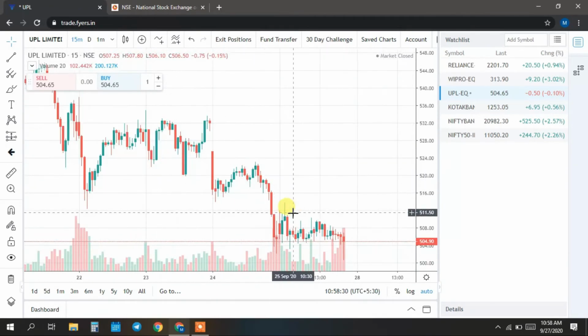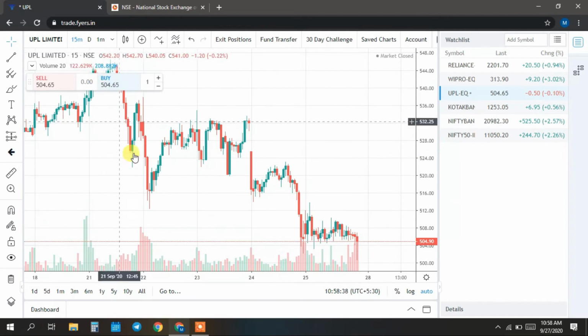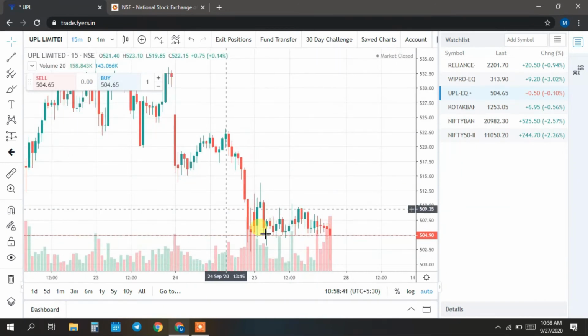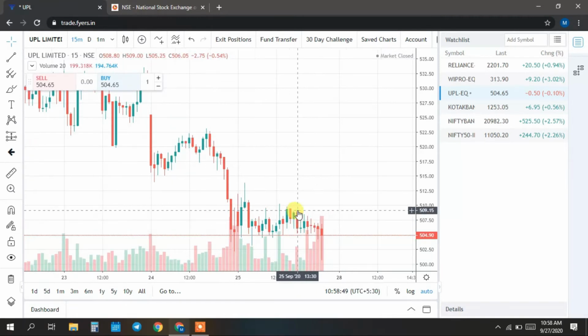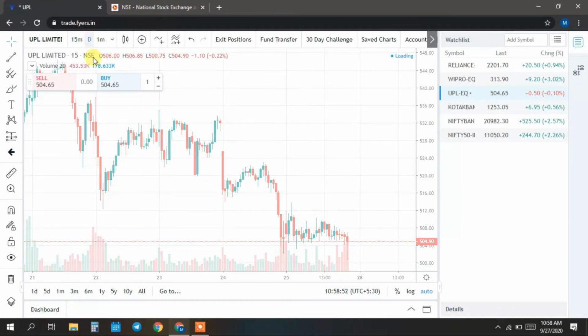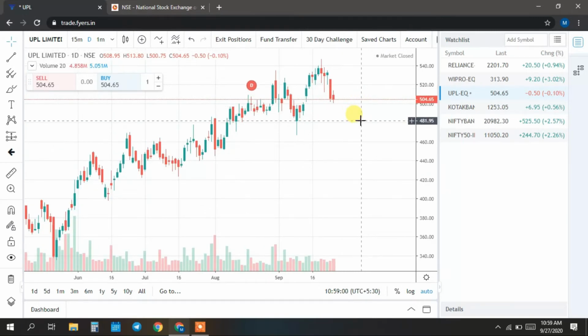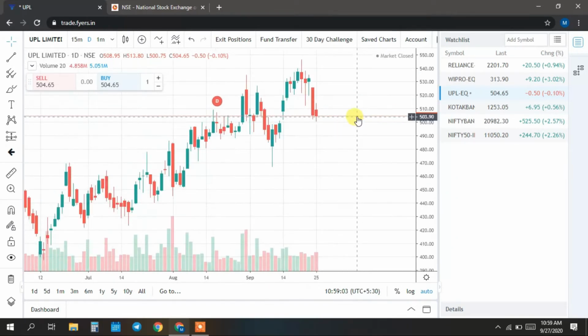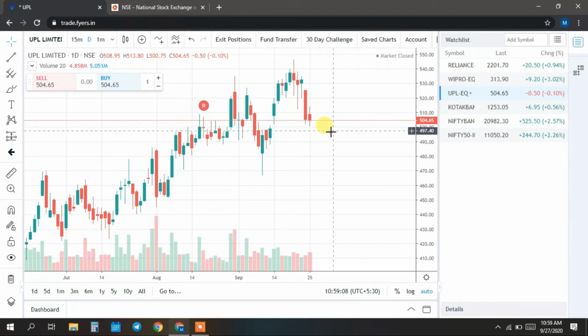If this level gets broken, once this consolidation part breaks, we can see a good downside movement. Already it's in a downtrend and the pattern is showing completely negative. So UPL you can sell below 500. You can keep a target of 480 in that range. It can definitely go to 480, and may even go below that, we can't say. So that is for selling, guys. UPL is for selling, and the first two stocks, Reliance and Wipro, are for buying.